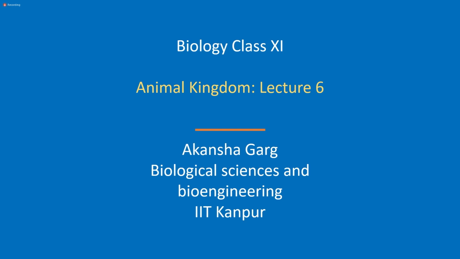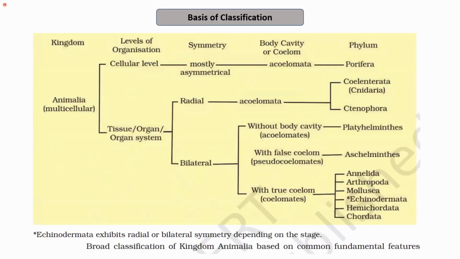So, starting with the basics of the animal kingdom, the organisms which belong to kingdom Animalia are multicellular in nature. So they are multicellular, that is, they are made up of many cells. And then, on the basis of level of organization, we divided these organisms into either ones which have cellular level, or which have tissue, organ, or organ system level of organization. So we have already learned about the cellular level organisms, that is, the poriferans, in the first lecture.